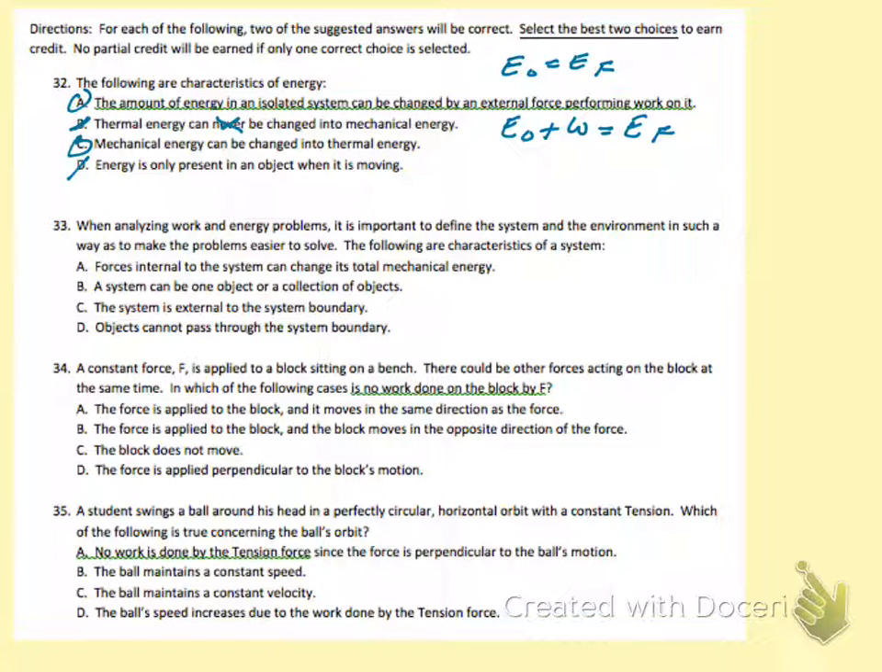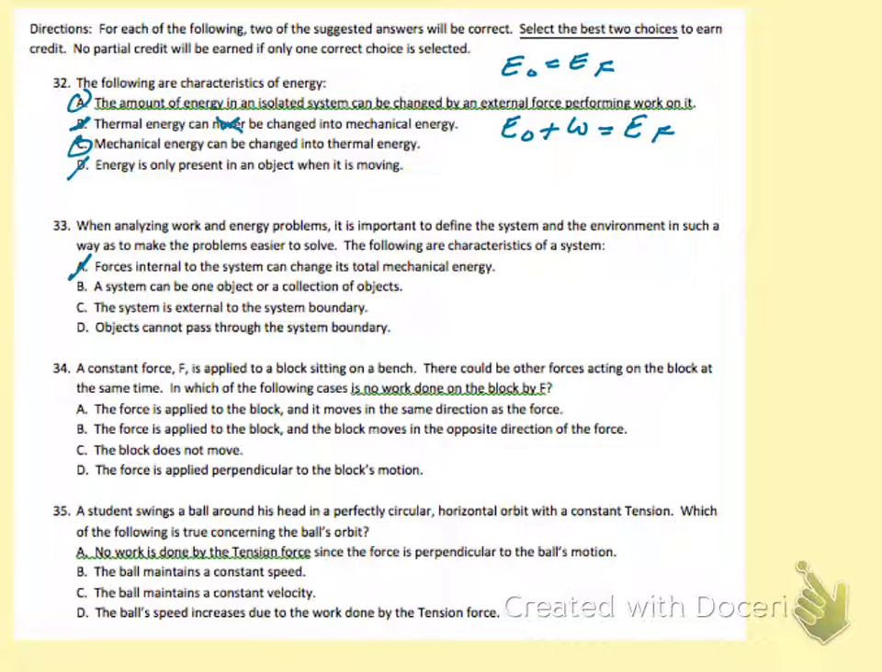All right, number 33. When analyzing work and energy problems, it is important to define the system and the environment in such a way as to make the problems easier to solve. The following are characteristics of a system. Let's look at A. Forces internal to the system can change its total mechanical energy. That's incorrect. We know from Newton's third law that those forces are equal and opposite to one another.